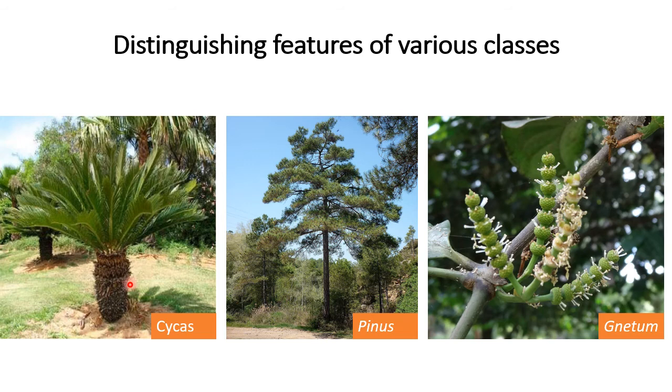Here you can see a few of the representatives. This is a member of Cycadopsida, this is Cycas. This is Coniferopsida, this is Pinus cone-like, and this is Gnetum. Actually, I just wanted to show you that here stem is thicker, and this height you can see is more than 30 to 40 feet. But here the thickness of stem is like that of a pencil or a little finger, and this is a woody climber. So this is a very important feature of this.